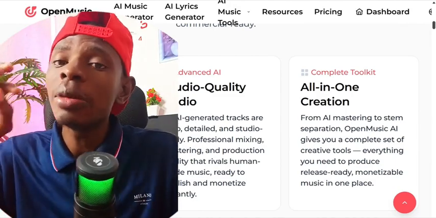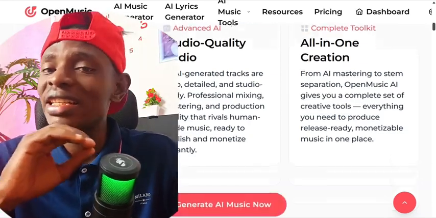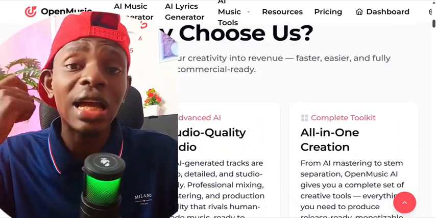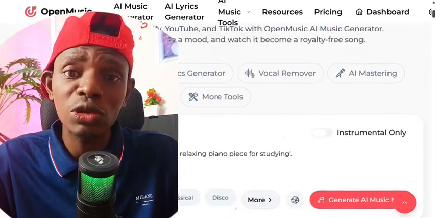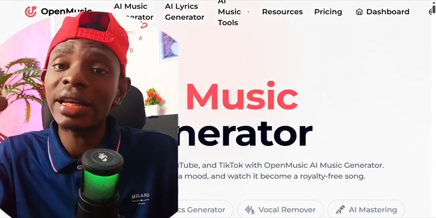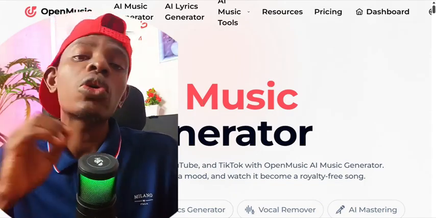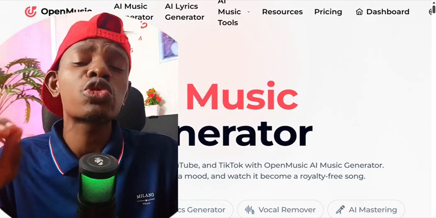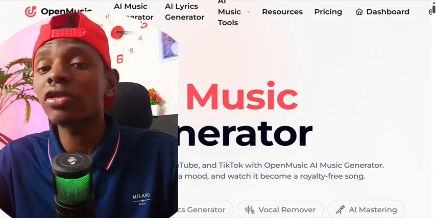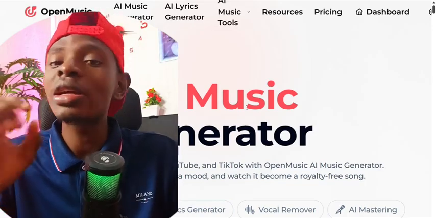And you can remove music backgrounds and everything, edit anything you think you can do as a musician. Or if you don't know how to do music and you want to start creating music with AI, this AI is going to do everything for you. So without wasting much of your time, I'm going to show you guys this new AI tool I just found that you can use to create music by yourself.